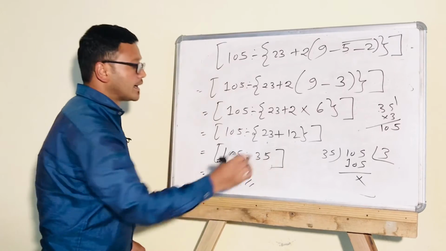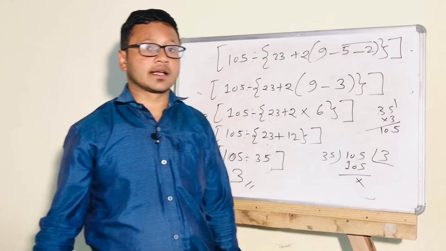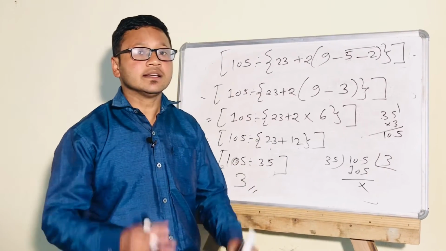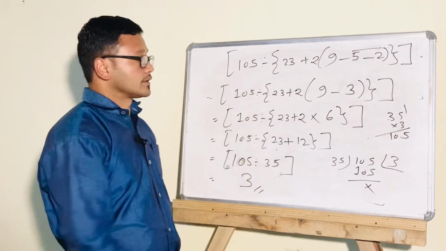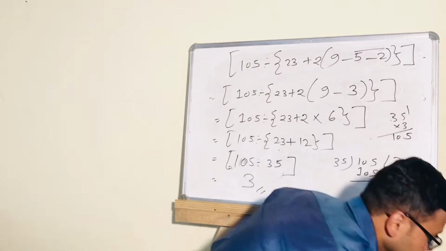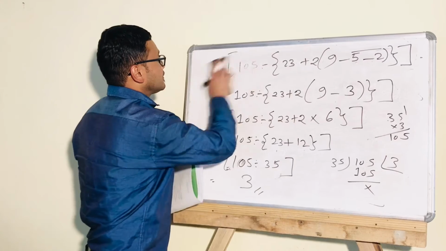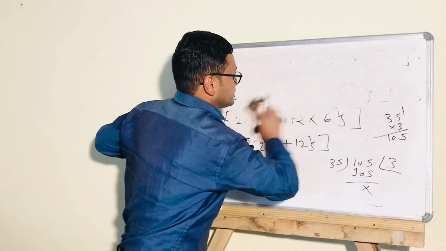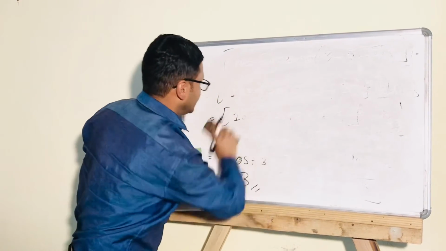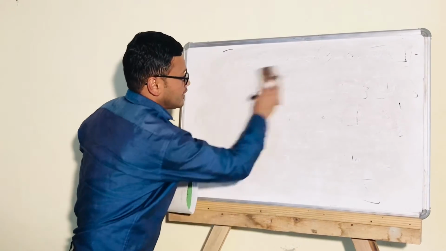Now the big bracket, or the rectangular bracket, or the square bracket, will be removed. Okay, this is the question. And the last one I want to do for you, this is number 2, for a better understanding.